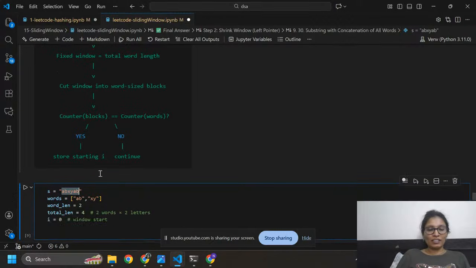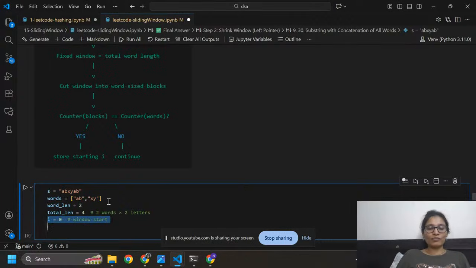So word length equals 2. You can see here these are the words and the length is 2, and total length is 2 words and 2 letters. Each word has 2 letters, so 2 words into 2 letters, then total length will become 4, and the window starts from 0.